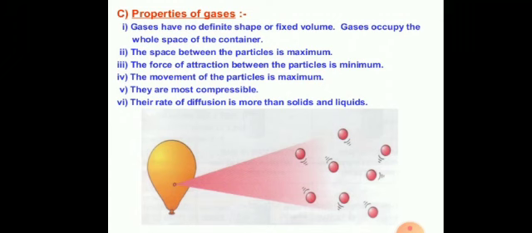And after that, student, the movement of the particle is maximum. So, movement, students, among the three states of matter, the kinetic energy of the particle is the maximum in the gaseous state, and the interparticle force are very weak. As a result, the particle or the molecule of a gas can move quite freely from one place to the other. This means that their translatory motion is large and kinetic energy is quite high.